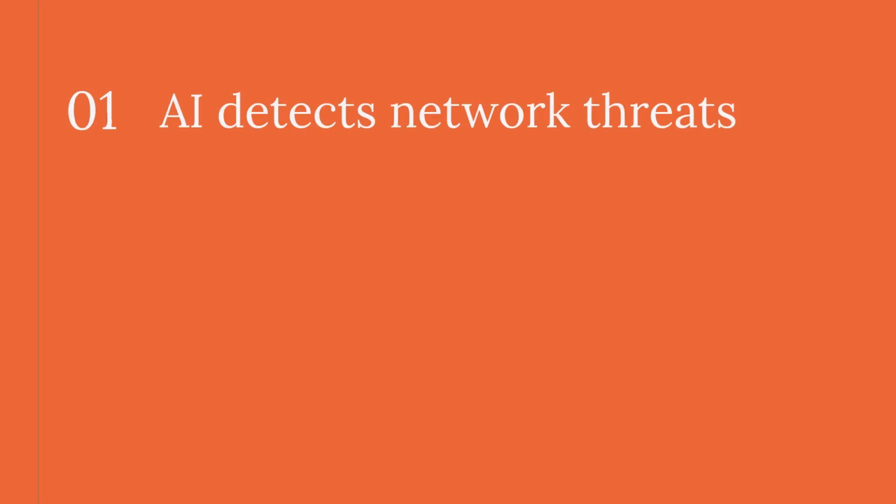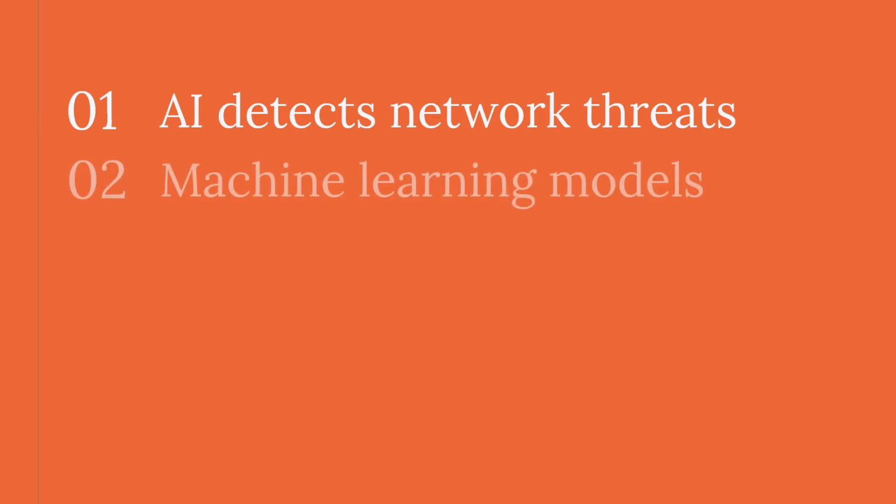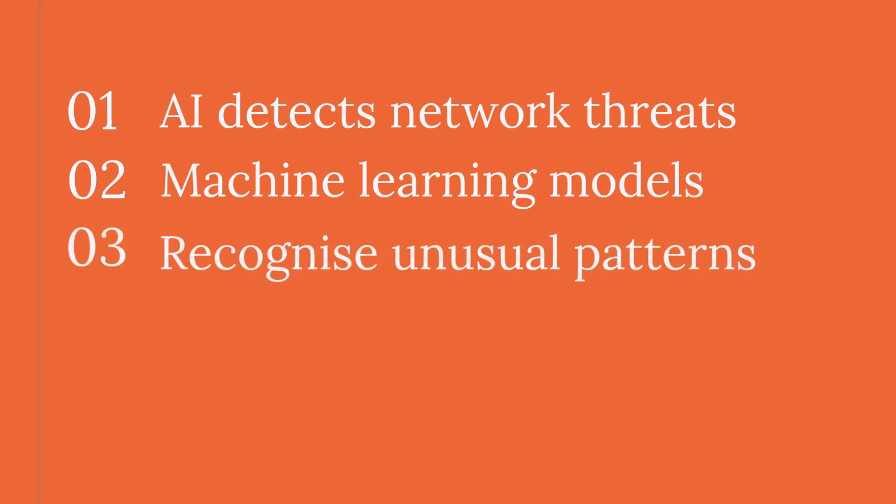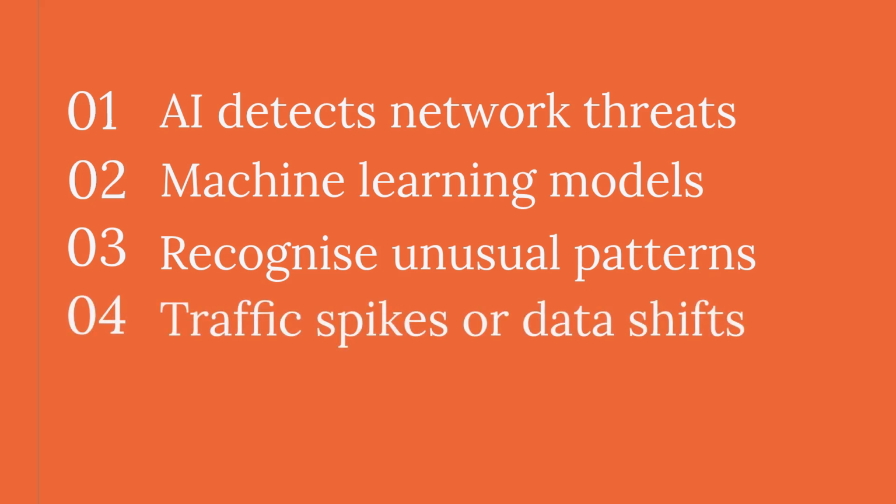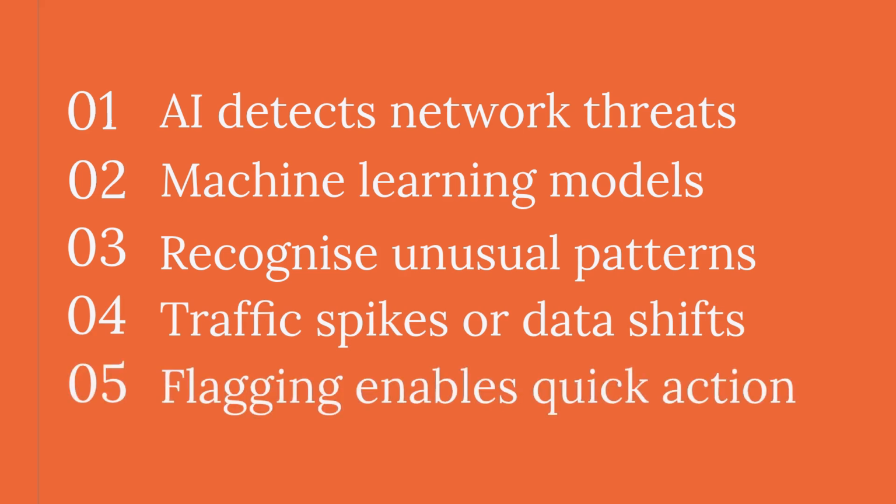AI monitors network traffic to detect anomalies indicating threats. Machine learning models recognize unusual patterns, such as traffic spikes or unexpected data transfers. These may signal malware or unauthorized access attempts. AI identifies previously unseen threats, crucial for prevention. Real-time flagging allows immediate response.